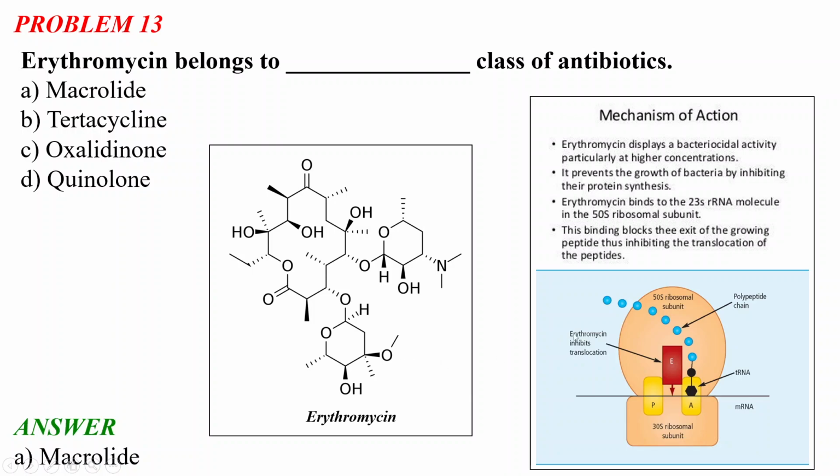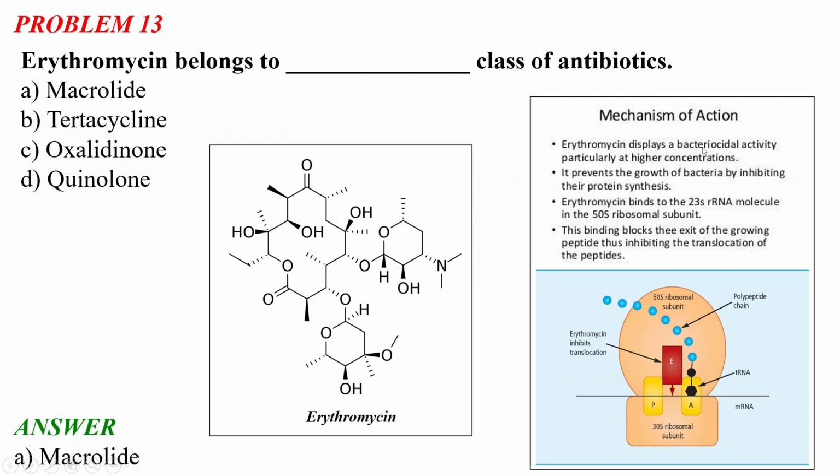And why it is called the macrolide? Because we have a very big cyclic core here. As you can say, there is 1 2 3 4 5 6 7 8 9 10 11 12 13 carbon cyclic structure we have, which has 13 carbons, and you don't need to remember this structure of this macrolide at all. Just please remember, if you are given this kind of structure, it will belong to the macrocyclic kind of antibiotics. So let's see what is the mechanism of action of the macrolides.